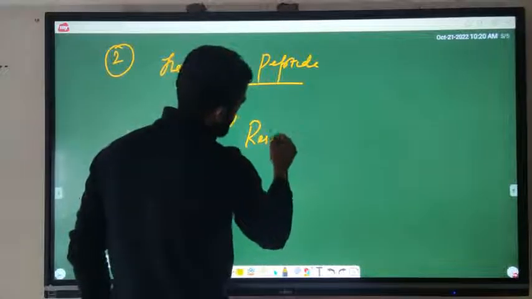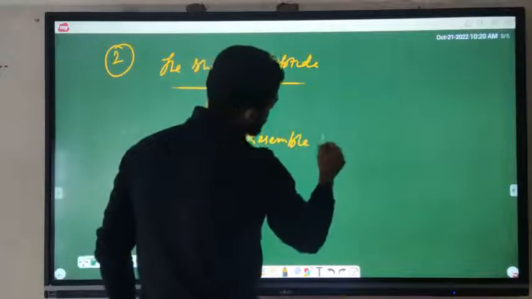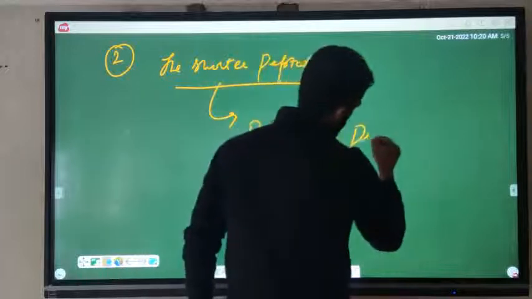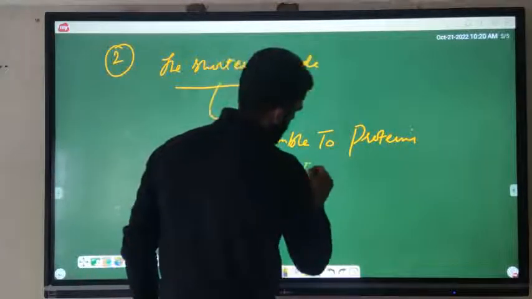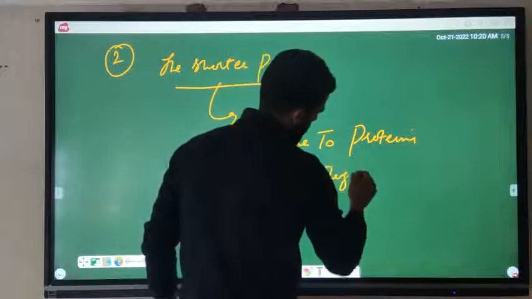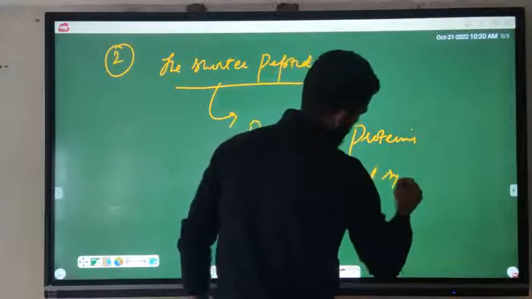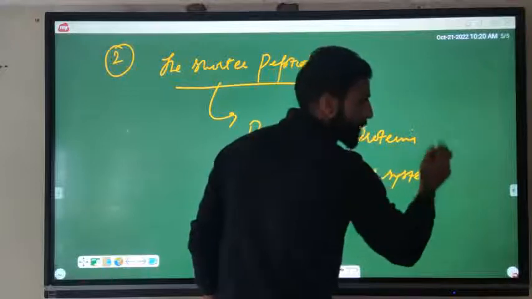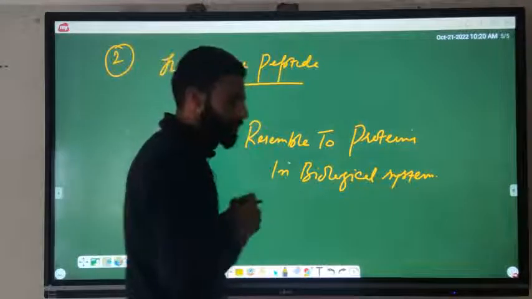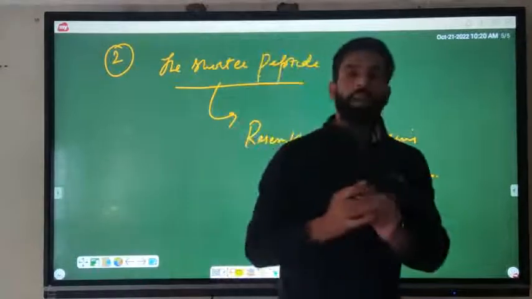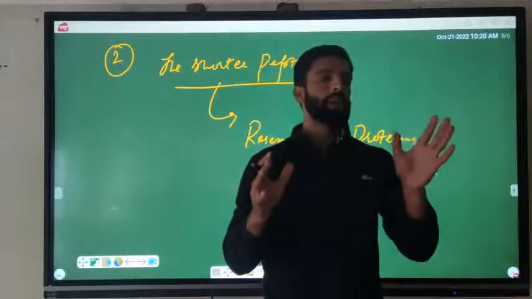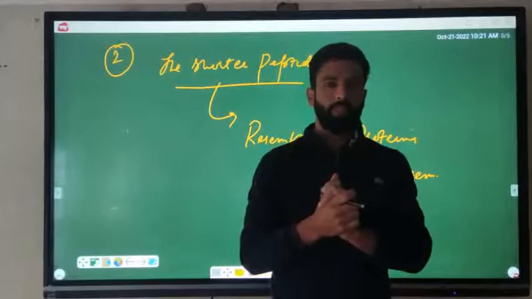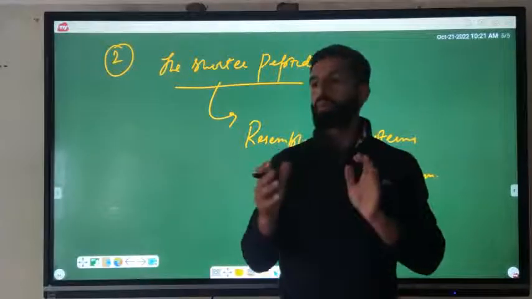Their properties resemble those of proteins in biological system. Okay, are you getting my point? Simple.